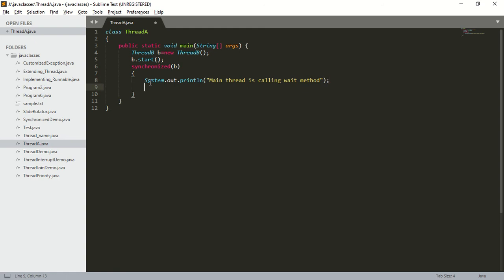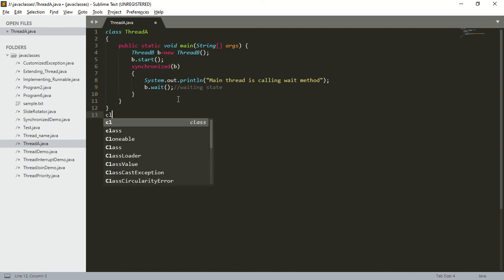Since the main thread is expecting some update activity, it should call the wait method, b.wait(). What happens when the main thread calls the wait method? It will immediately release the lock of the object b and enter into the waiting state.